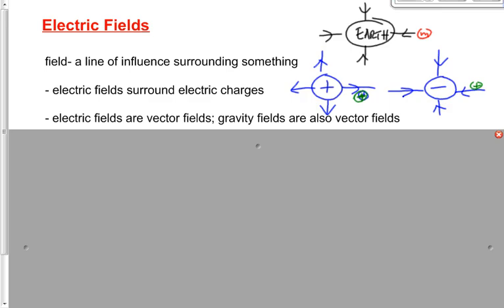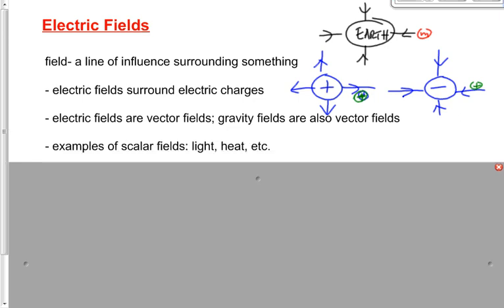Both gravitational fields and electric fields are vector fields because they have a direction. No matter what that direction is, they have a direction. But there is such a thing as a scalar field as well. Lines of influence that surround something, but that don't influence us in a particular direction. An example of a scalar field might be a light field. Look up at the ceiling right now. You see the light bulb on the ceiling. That influences us, and it influences plants, and it influences all kinds of things, but not in a particular direction.